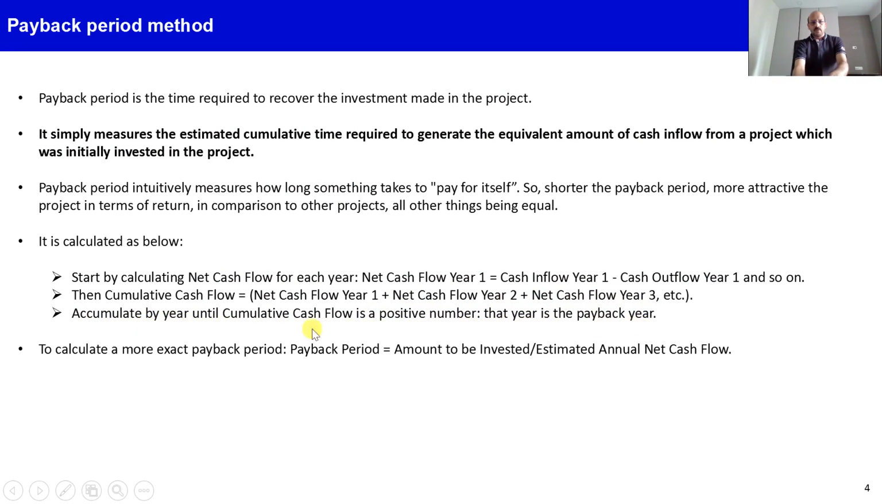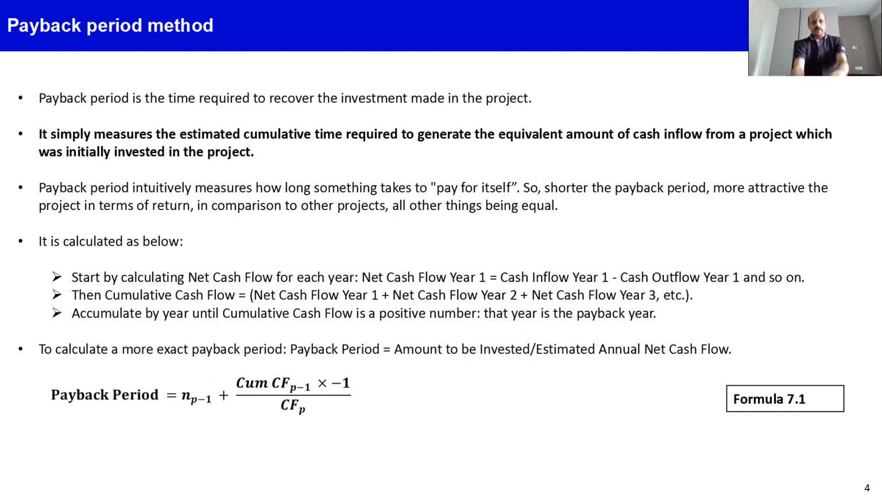payback year. So I will explain this in one simple example, but simply we can also calculate the exact payback period by putting this formula: amount invested at the beginning of the project period divided by the estimated annual net cash flow. So that will give the number of years it takes to recover that initial investment.